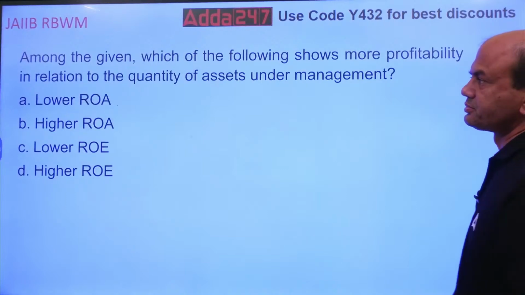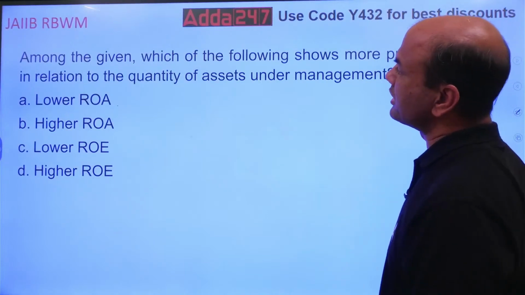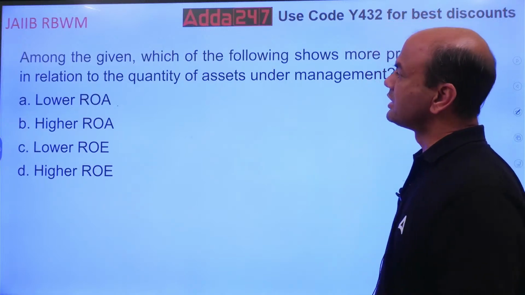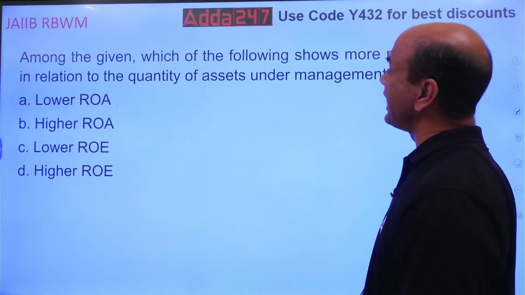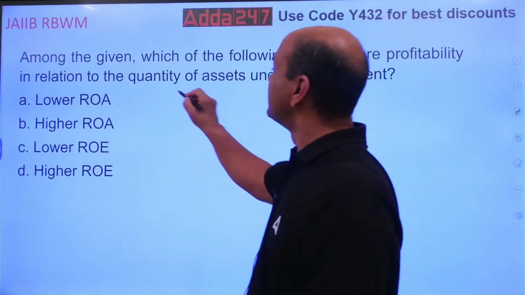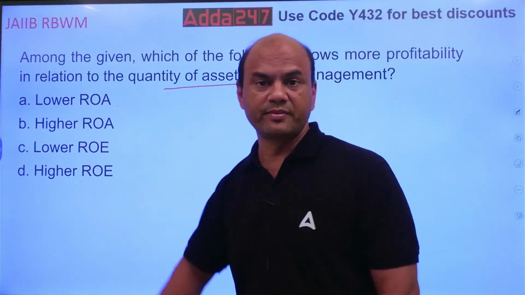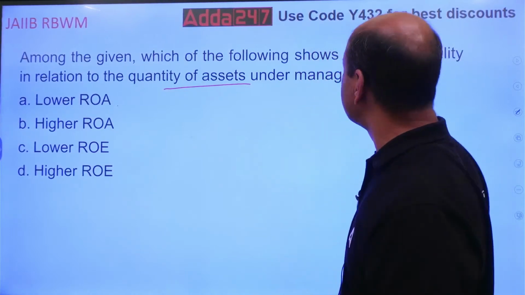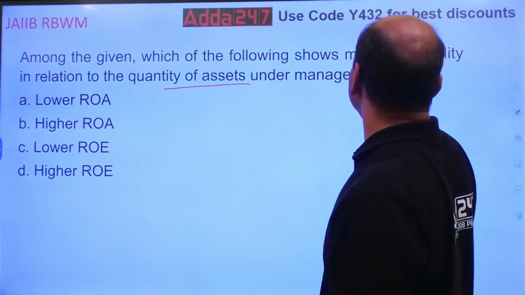Next one. Among the given, which of the following shows more profitability in relation to the quantity of assets under management? This is chapter number 3, branch profitability. Which of the following shows more profitability?